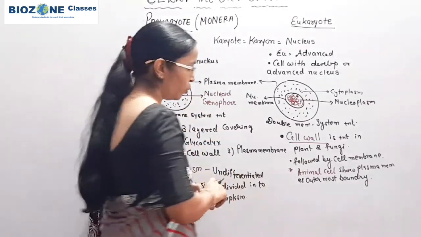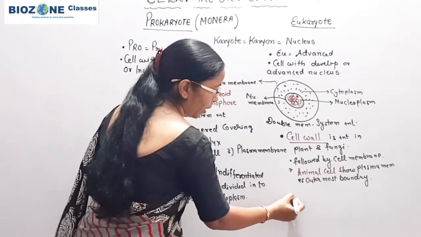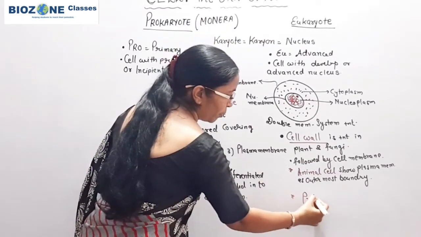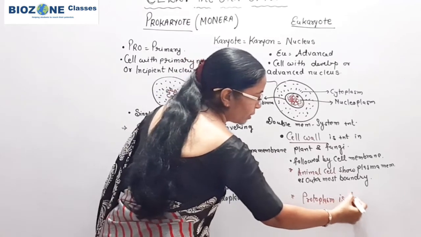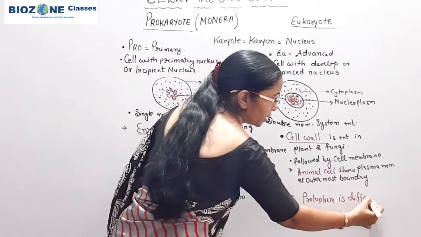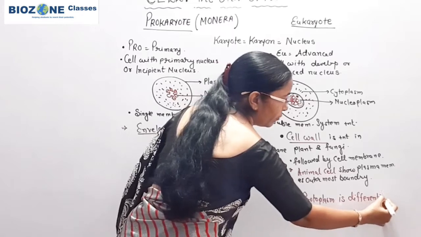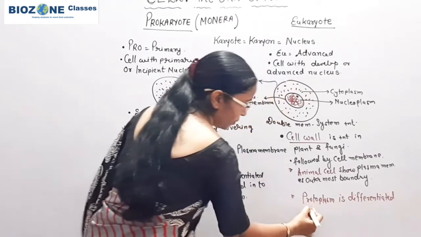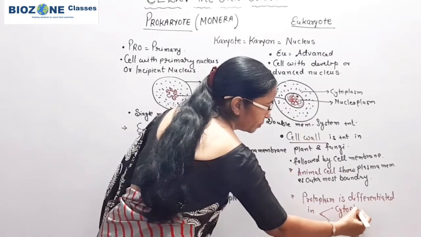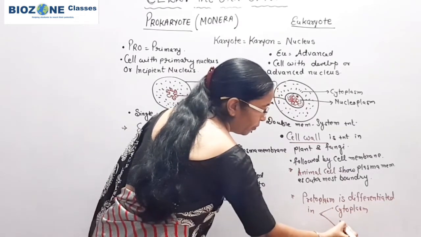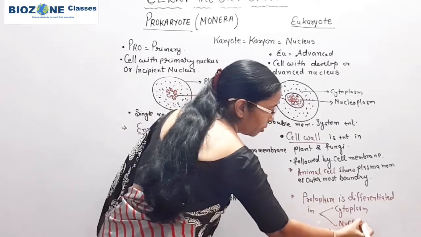In case of eukaryote, protoplasm is differentiated into cytoplasm and nucleoplasm.